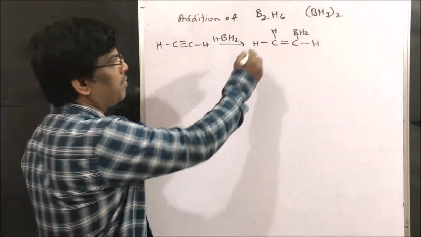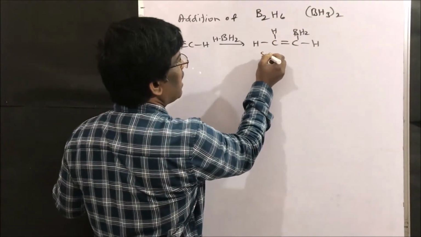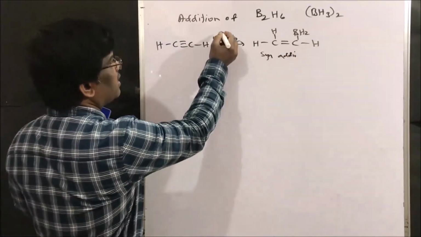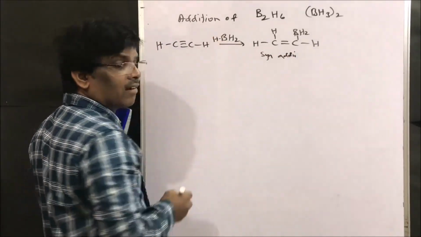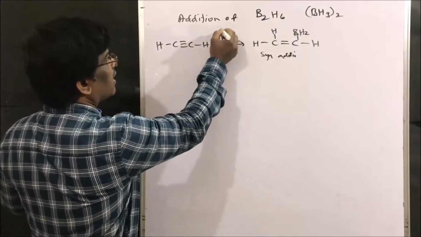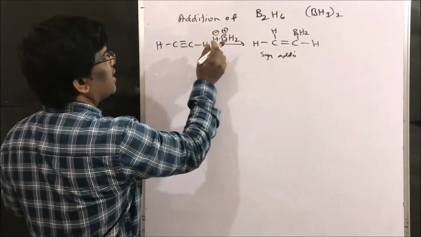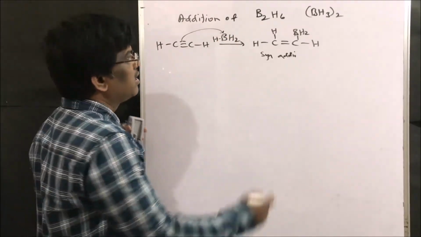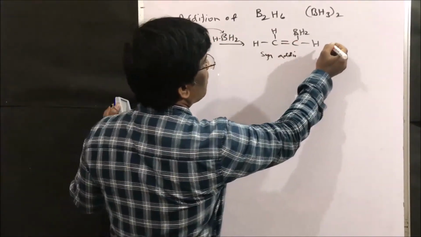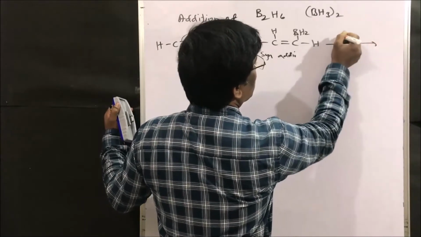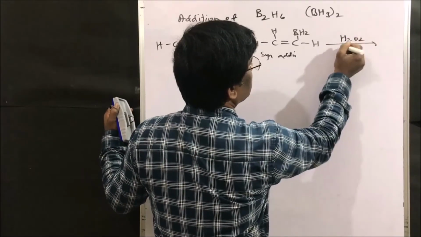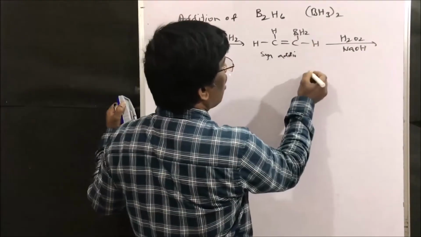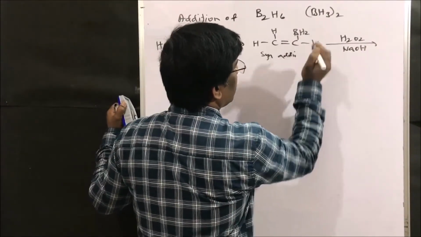Syn addition of diborane takes place, where this boron is electron deficient. So it is going to act as electron deficient, so it takes up this triple bond to give this syn addition compound, which upon reaction with hydrogen peroxide in presence of sodium hydroxide gives enol. What is the compound? Enol.